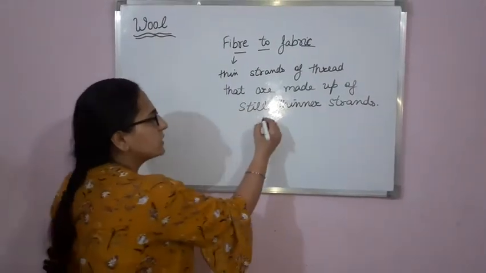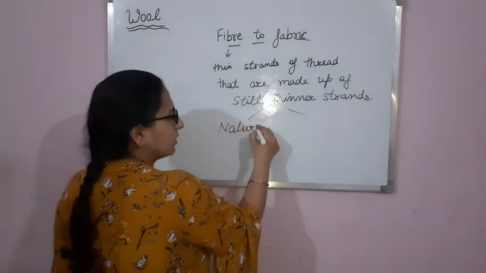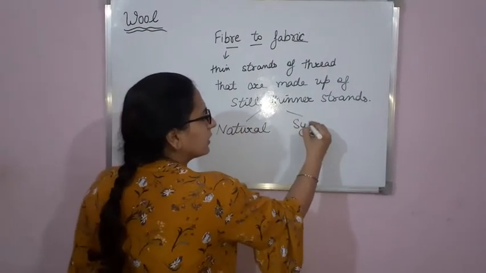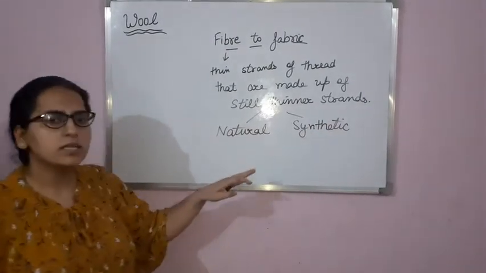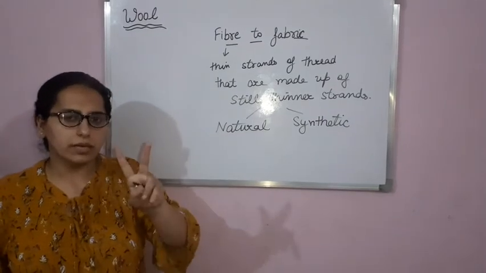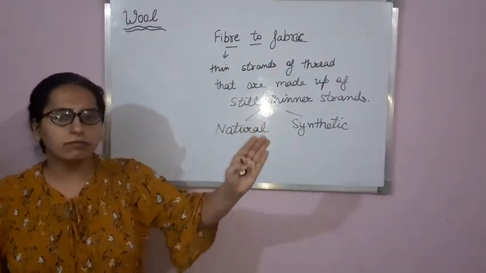Now, fibers are of two types: natural fibers and synthetic fibers. Clear? Fibers are of how many types? Two types: natural fiber and synthetic fiber.